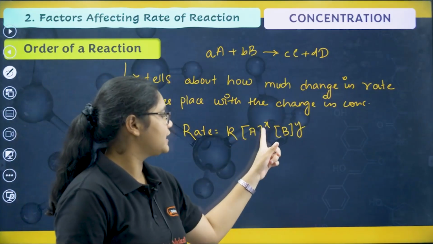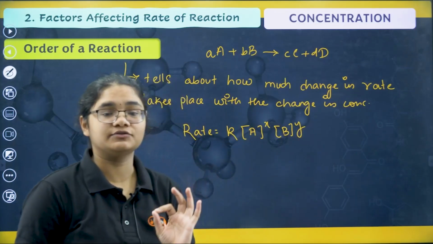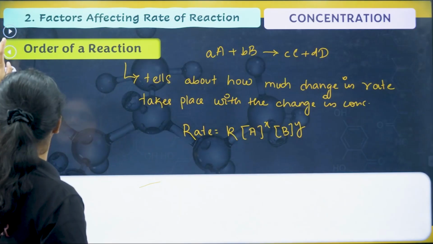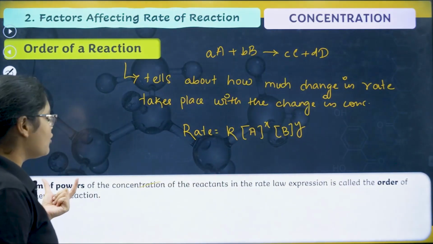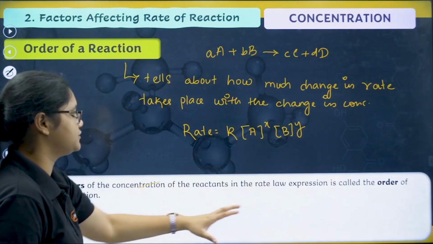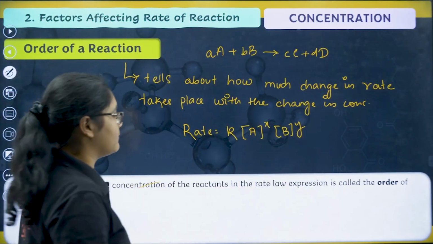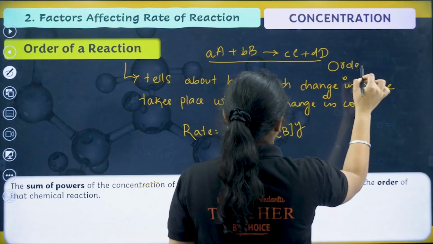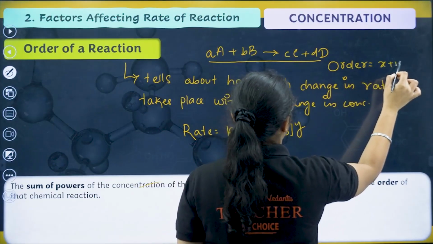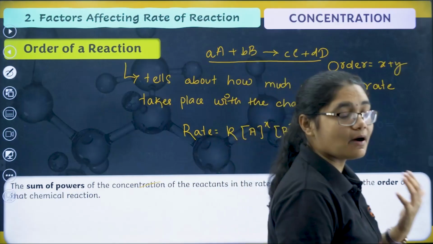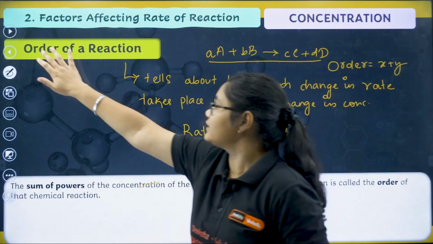The sum of these powers, X plus Y, will give you the order of the reaction. Now let's see some important points. The sum of the powers of the concentration terms in the rate law expression is called the order of the chemical reaction. So for this particular chemical reaction, the order is X plus Y, where X and Y are the powers of A and B respectively.